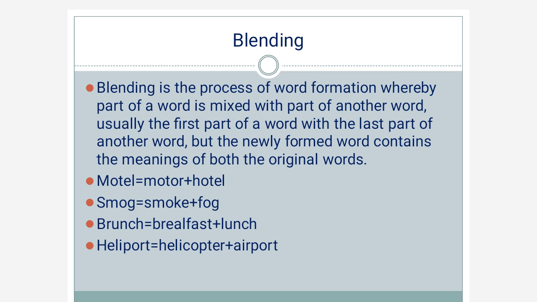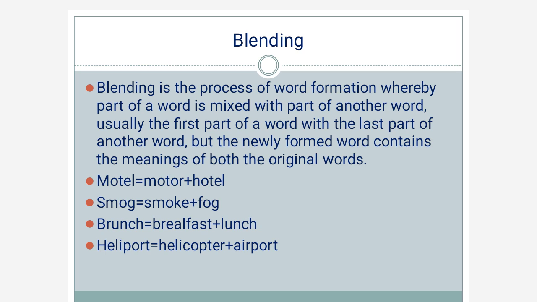But after forming this word, the meaning of both the words remain in the newly formed word, such as motel. Here it is a blending of motor and hotel, where both the meanings of motor and hotel are present. Similarly, smog, it is formed out of smoke and fog. Brunch, it is breakfast and lunch.